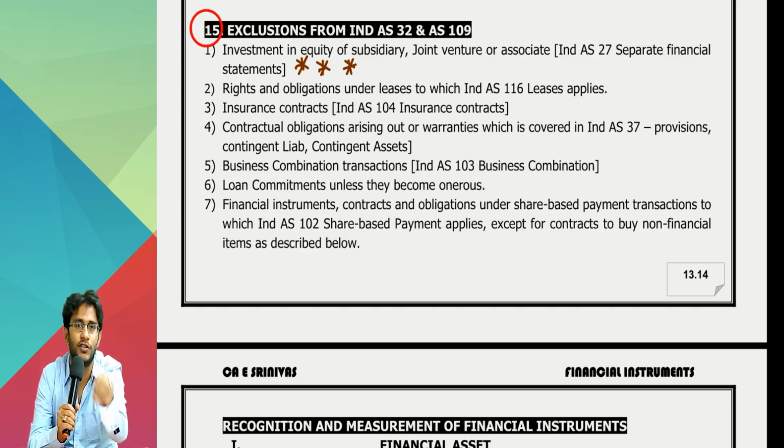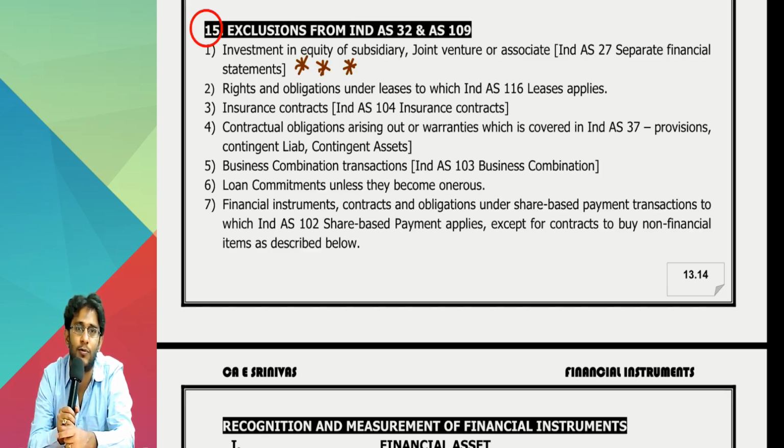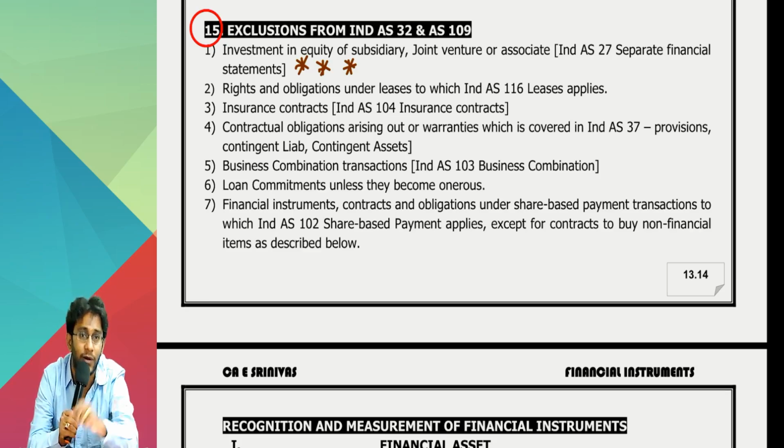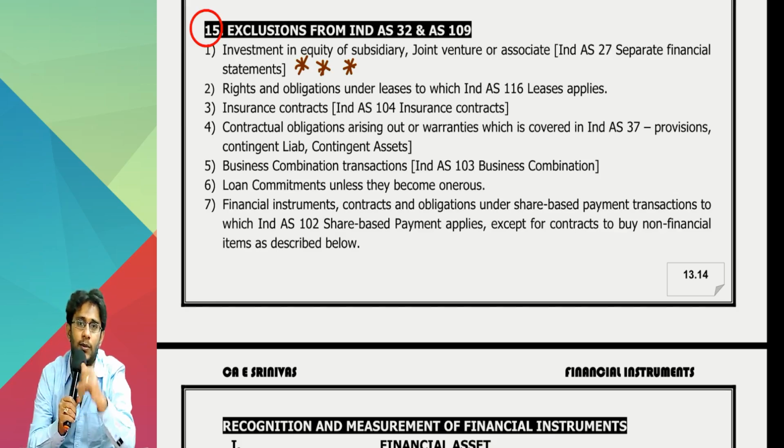But subsidiary shares that I have are not held for selling in the market. They are held for controlling the company, or in the associate case, for exercising significant influence. My goal is not to trade with those shares, but to exercise control on the other company. Since anyway my goal is not to sell the shares, what is the point of fair valuing the shares and bringing that gain to your P&L account when anyway you are not going to sell the shares? So this standard is not applicable for us.